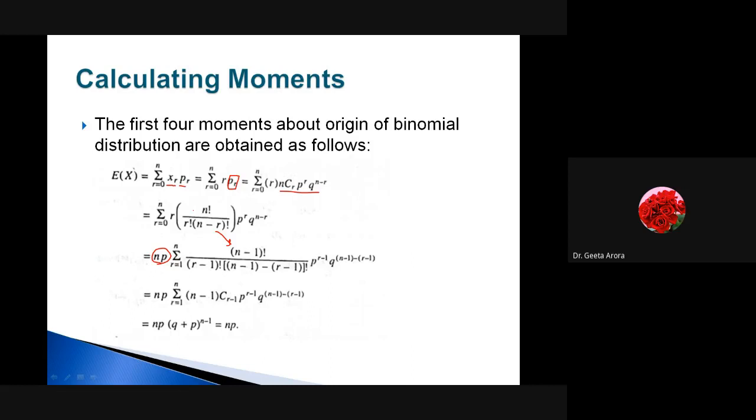But here what we have done is we have taken n factorial and written it as n into (n minus 1) factorial. Then we have taken n outside. Similarly, in order to take this p outside, we have taken p outside, so it becomes p^(r-1). Then this q raised to power n minus r is written as (n minus 1) minus (r minus 1), because we have added and subtracted 1. So it is the same thing.